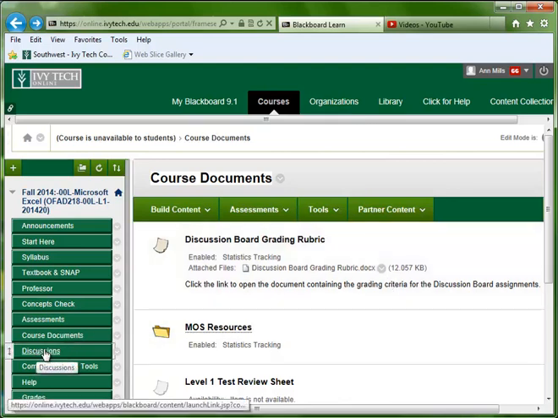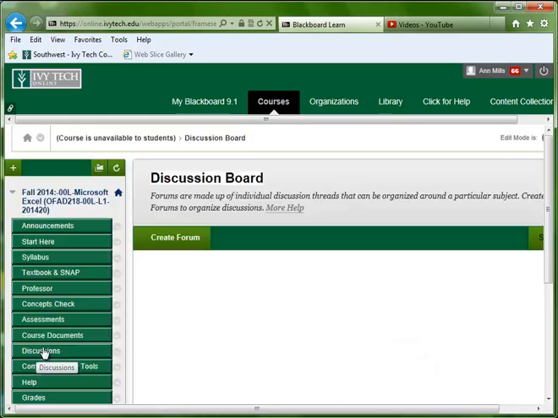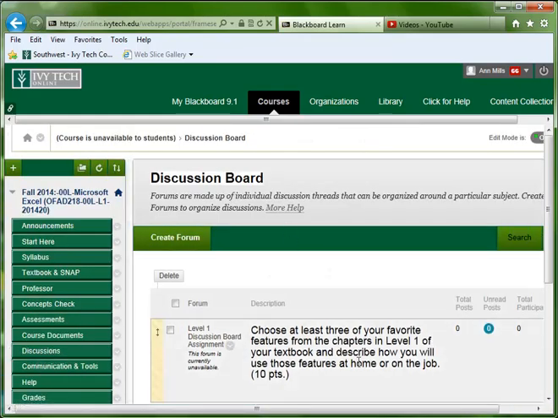Then the discussions tab on the left, you click on that. You'll see a thread, and it may not be due for a while. You can see now that I don't have that forum available even, but I will let you know when, maybe week 3 or week 6, I will put a discussion board in this area, and then you'll just need to respond to it. Okay?